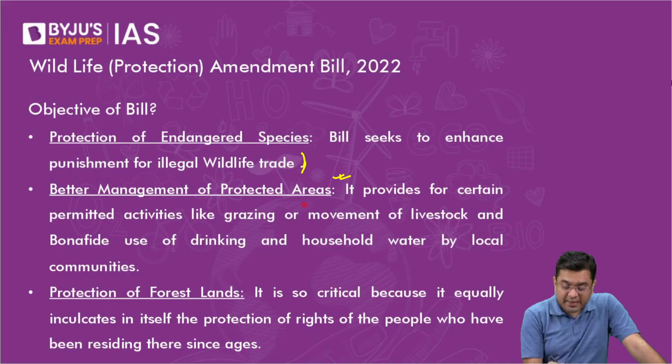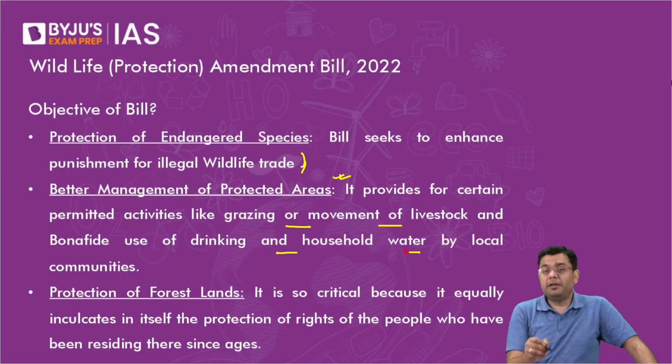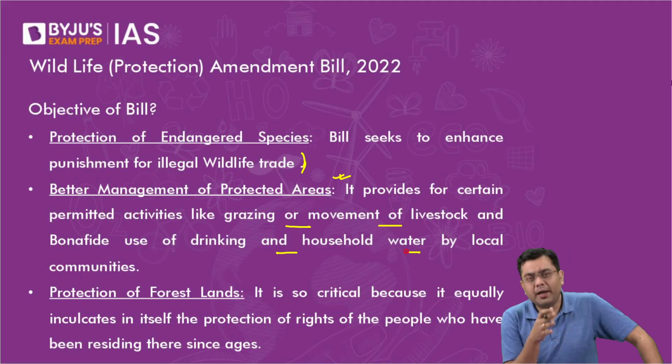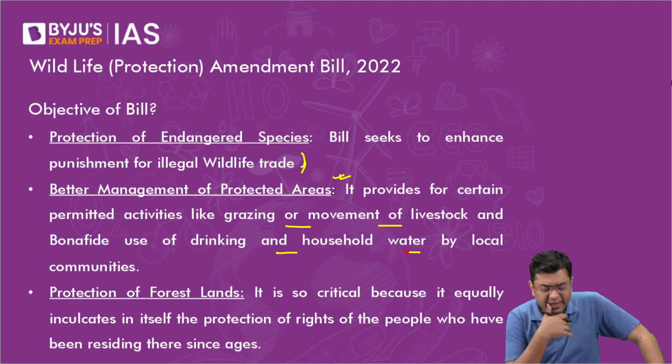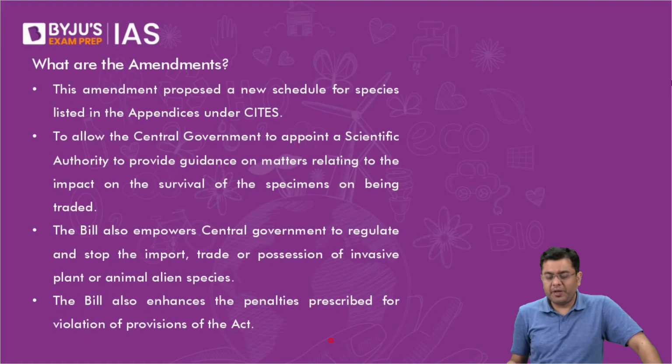Certain permitted activities like grazing or movement of livestock, and bona fide use of household and drinking water by the local communities there, have been permitted. Please understand, if you alienate the local community from the process of conservation, you are doing great damage. If the local community does not have the incentive to conserve and protect, then the hunters and poachers will always find it very easy to hunt down any of the species out there. Right. Then protection of forest lands has also been provided. The rights of the people have to be respected in that case.